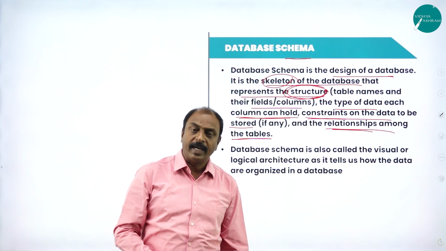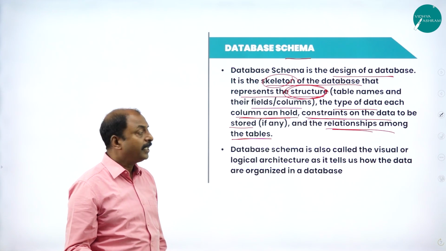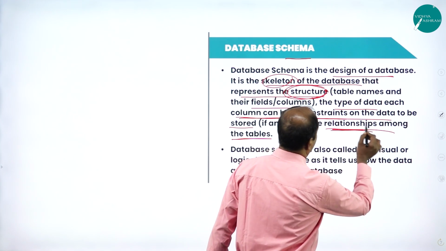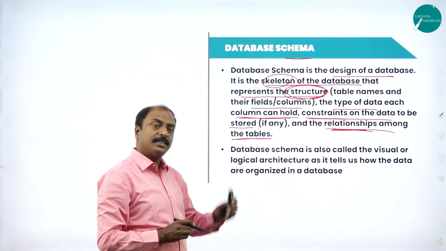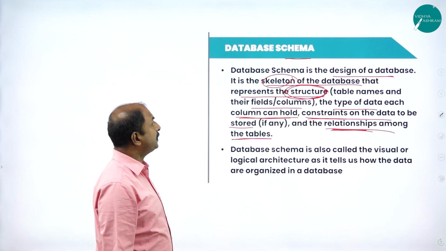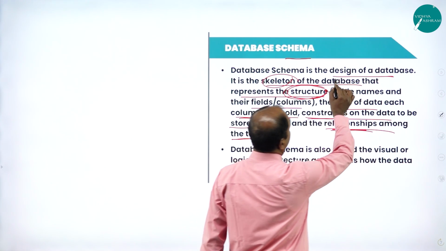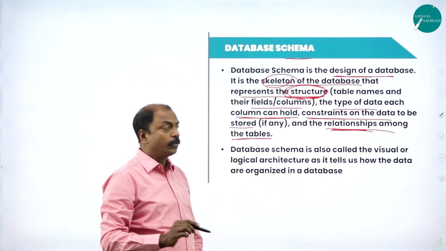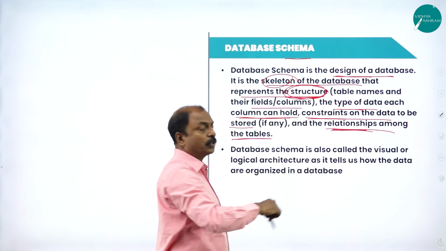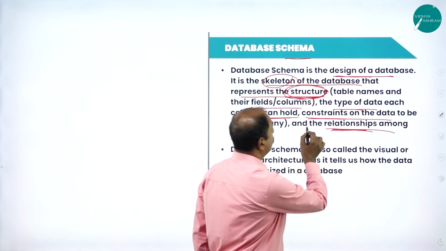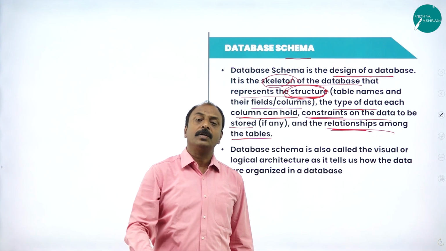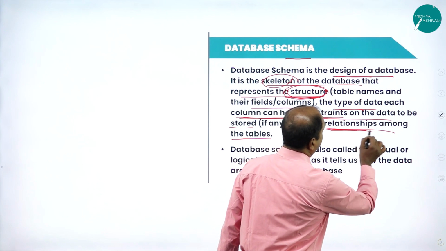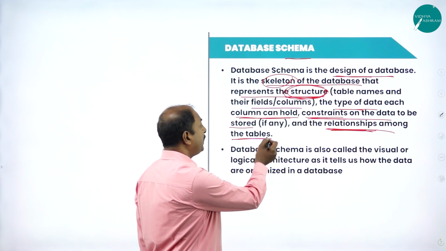So it is possible to have more than one table in a database, and we can connect more than one table, that is nothing but relationship. See, all these come under database schema. In general, database schema is nothing but design of the database. It refers to the structure of the database, and also it includes the type of data we are going to store in a database, and also constraints, which are nothing but restrictions on each and every column in a table, and also to connect or relate more than one table in a database.